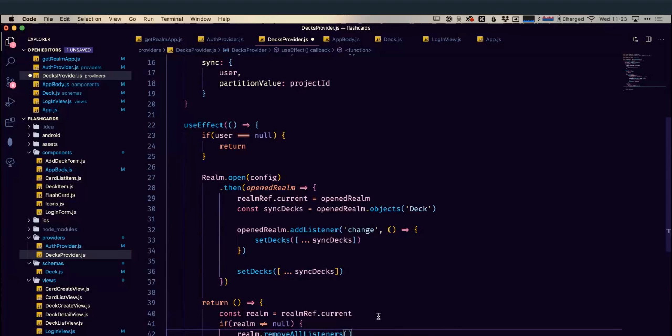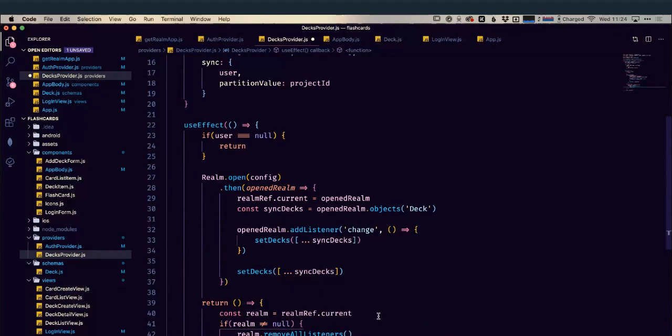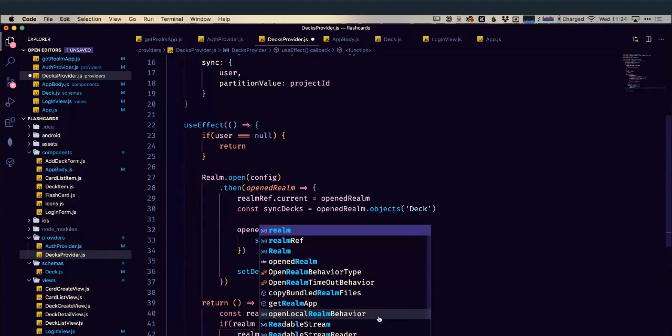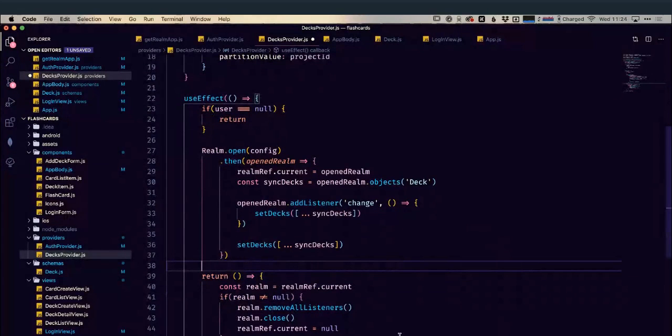Let's get rid of all of those. We're going to close the realm, and then we're going to set our realmRef.current to null. Okay, so whenever this component unmounts, it's going to remove the reference to our realm, close our listeners, and close the realm itself.